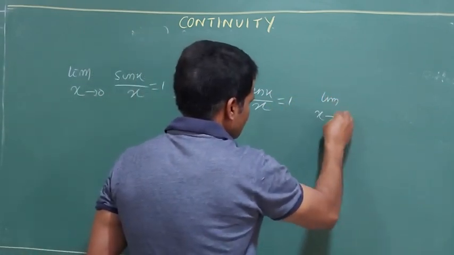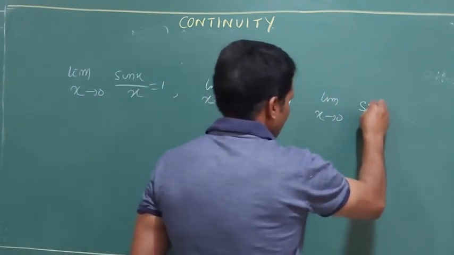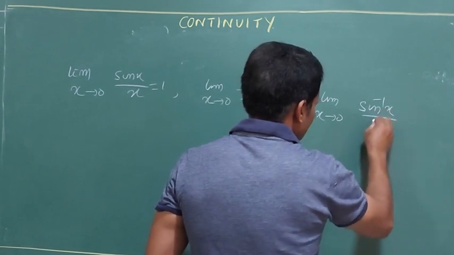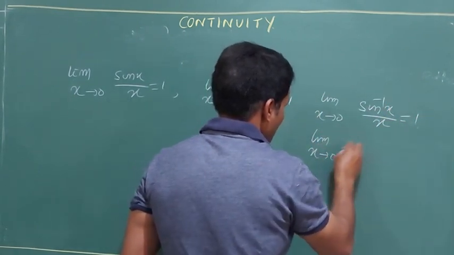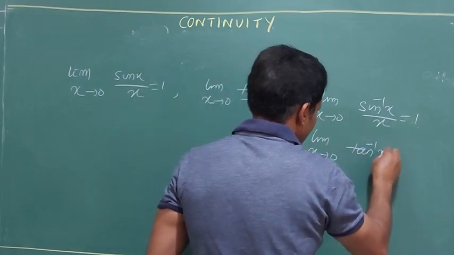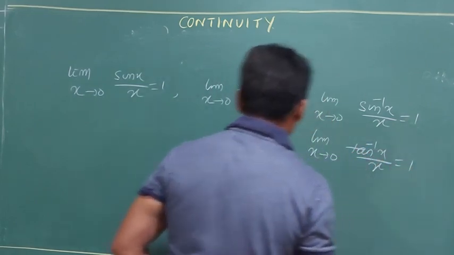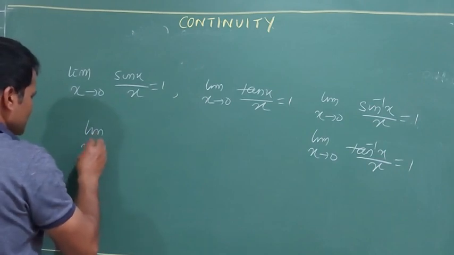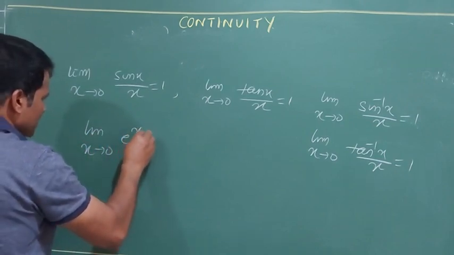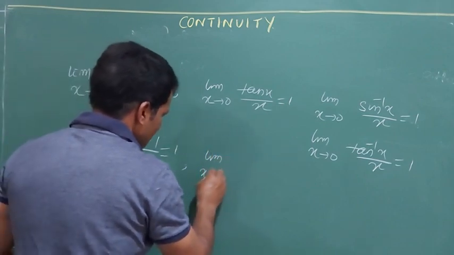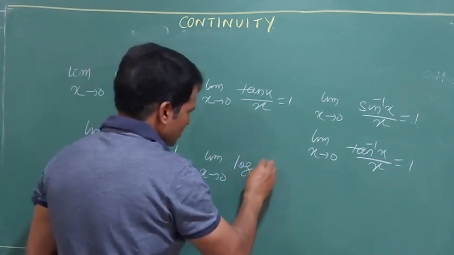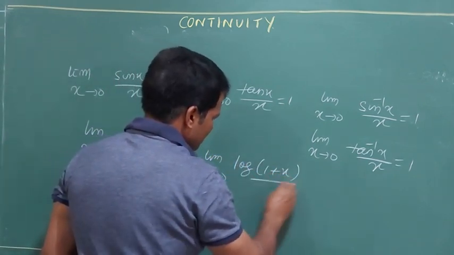Limit x tends to 0, sin inverse x by x is equal to 1, limit x tends to 0, tan inverse x by x is equal to 1, limit x tends to 0, e to the power x minus 1 by x is equal to 1, limit x tends to 0, log 1 plus x by x is equal to 1,